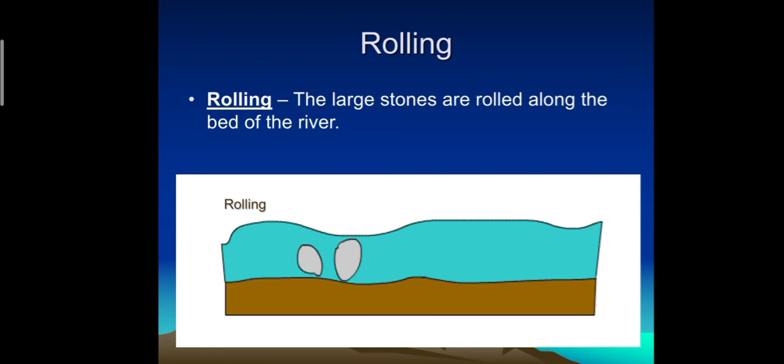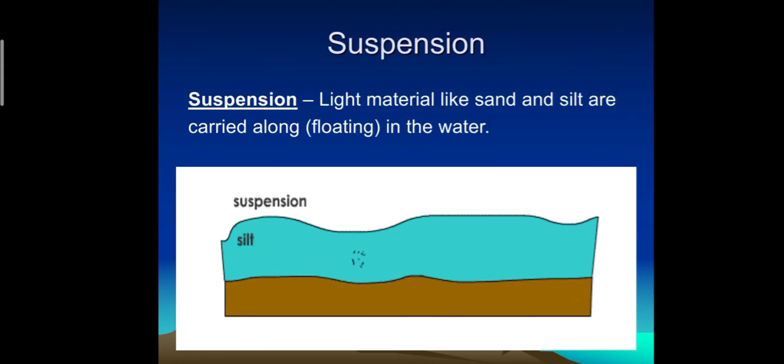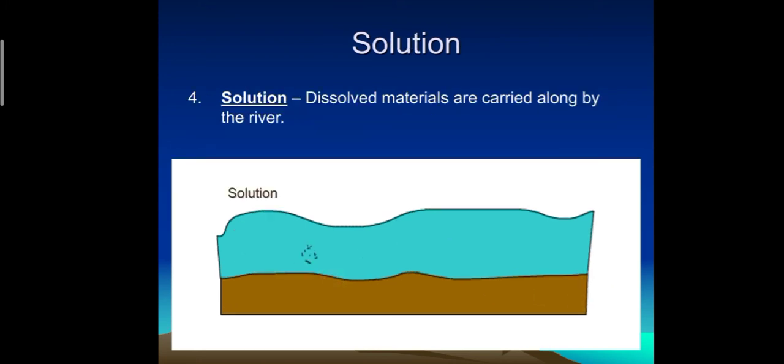Here, what a beautiful movement. See the bouncing, as we do in bowling. Here the silt in suspension. Now you can see the solution. Dissolved materials are carried along by the river.